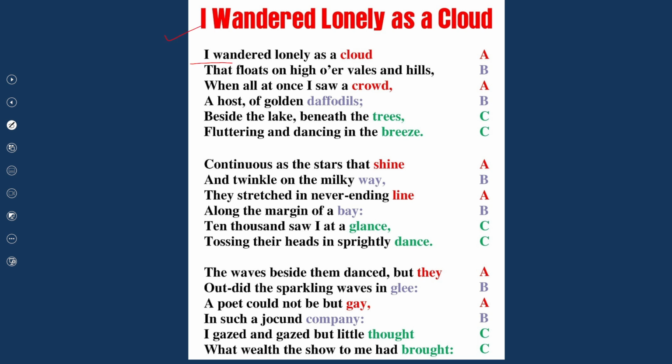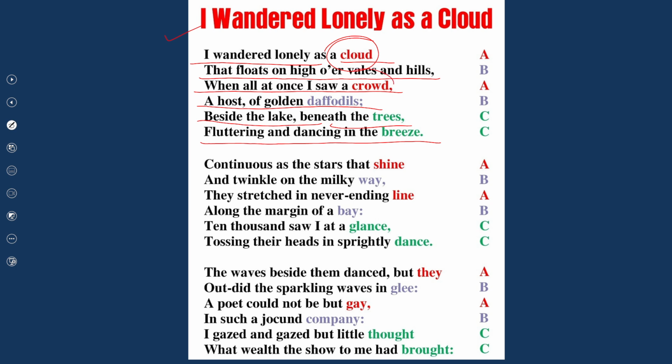I wandered lonely as a cloud that floats on high over vales and hills, when all at once I saw a crowd, a host of golden daffodils. Beside the lake, beneath the trees, fluttering and dancing in the breeze.